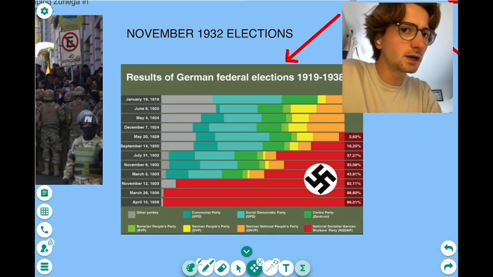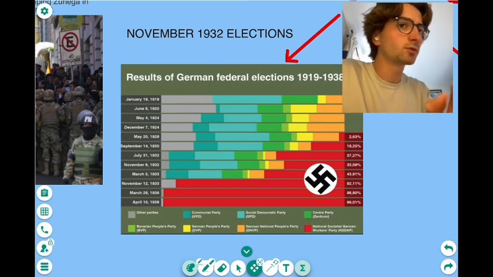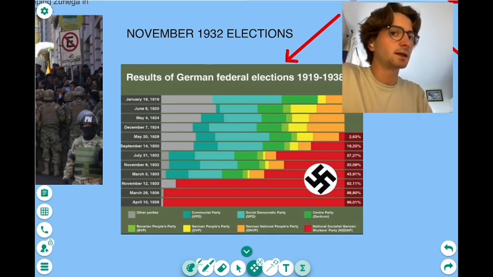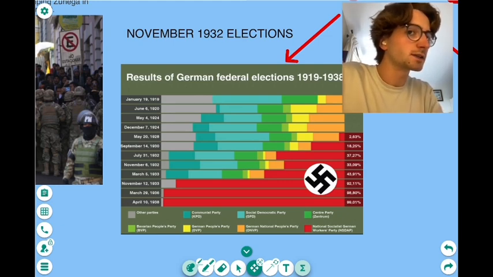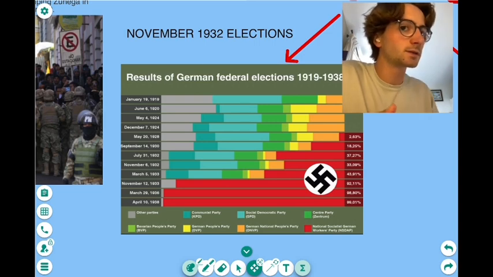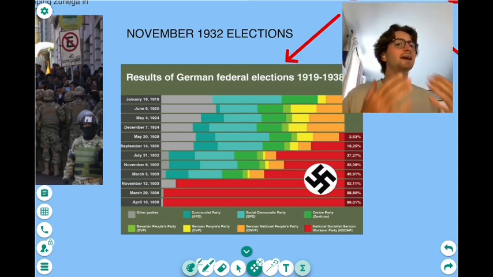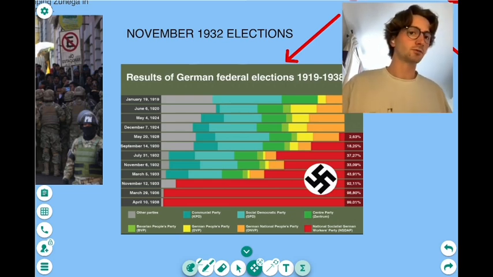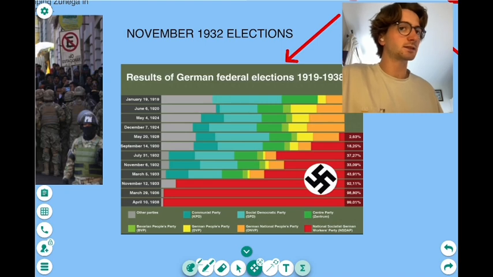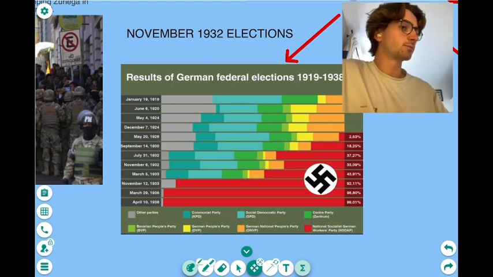But all these different colours here, they're all different parties. Now, to pass any laws in the Reichstag, you need at least 50% of votes. Well, what number do the Nazis have? Yeah, 33%. So they're not going to be able to pass any laws through the Reichstag without the support of other parties. And other parties are not going to agree to Hitler becoming a dictator, to taking complete power, because they want power. Okay, so this is a big problem.